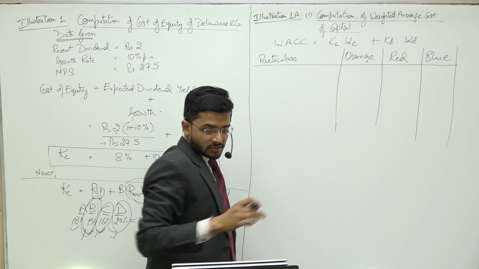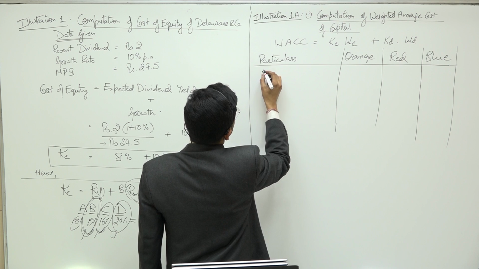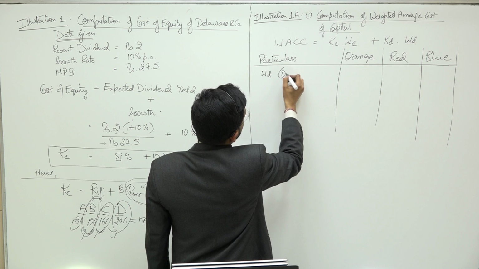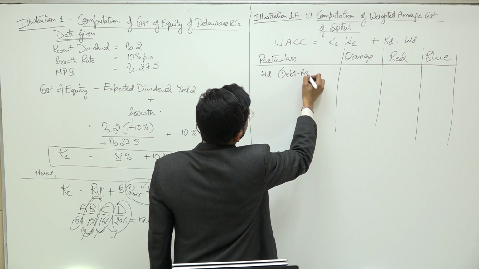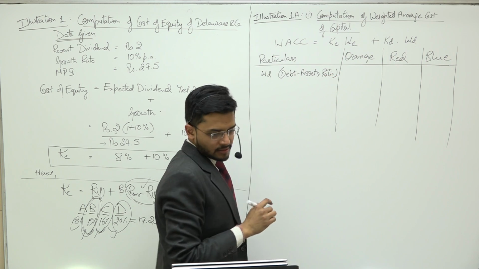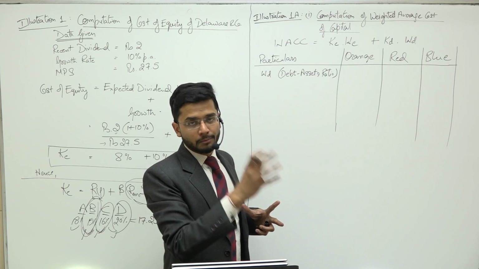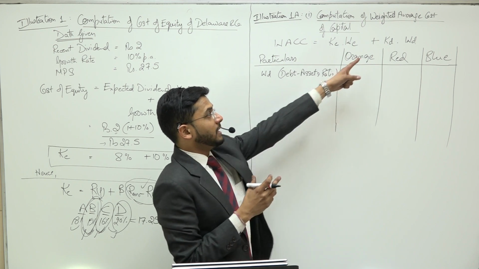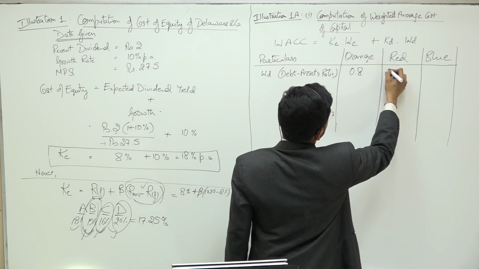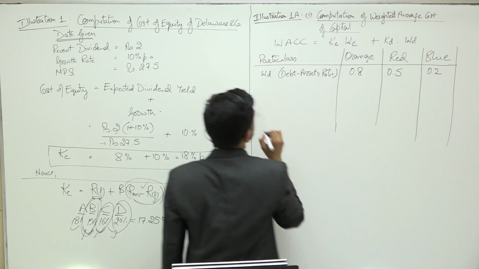The information given to us is, first of all, weight of debt, which is given in the form of debt assets ratio. This is weight of debt. It is required to compute the weighted average cost of capital, because we need to multiply the weight of debt with the cost of debt. This is 0.8, 0.5 and 0.2.